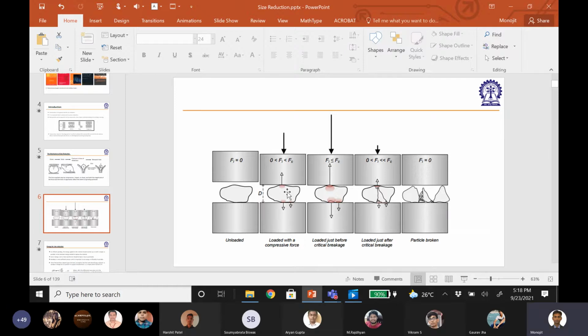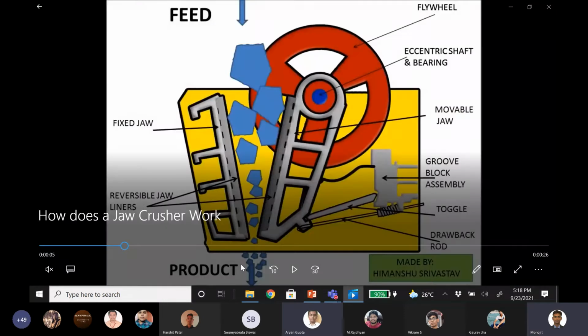So if these two probabilities are true, can we be very sure that the particle will break?